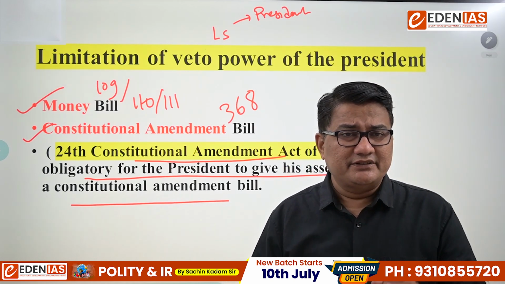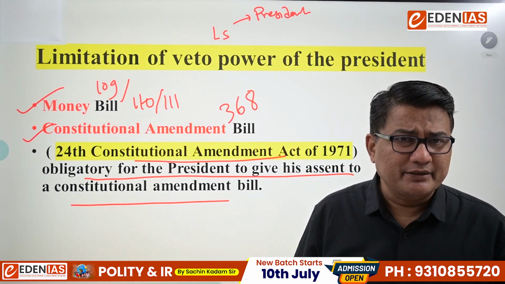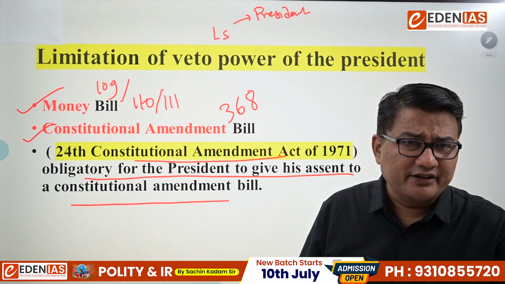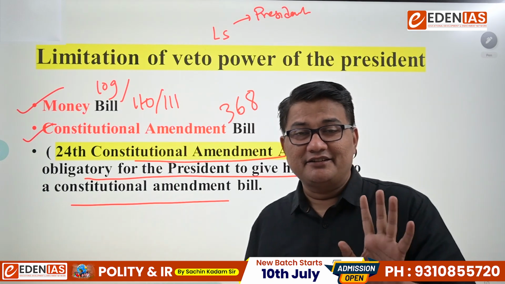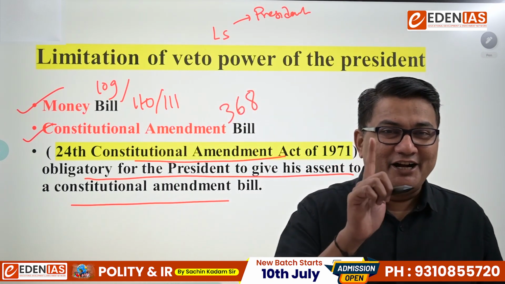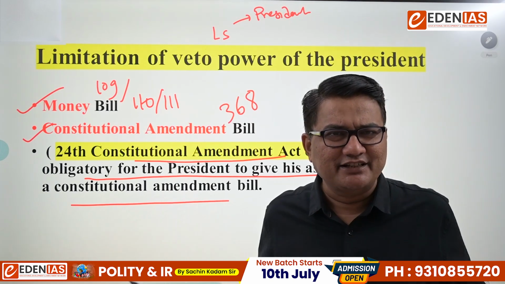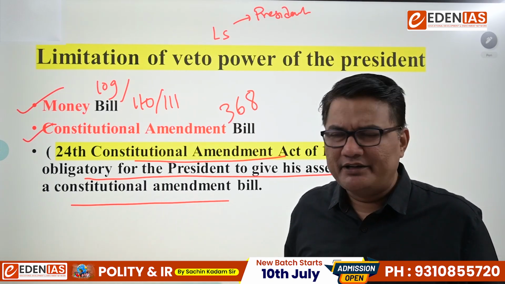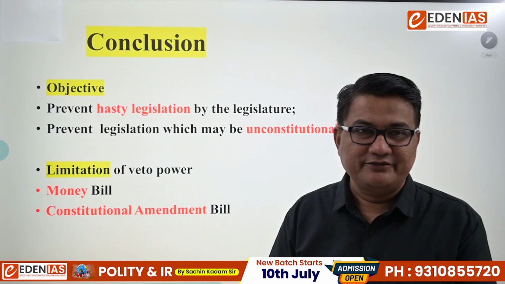That itself means if there is any Constitutional Amendment Bill, here the President cannot send it for reconsideration. He shall give his assent. But again the question comes, within how many days? The answer is not specified in the Constitution. So these are the few limitations over the veto powers of the President of India.